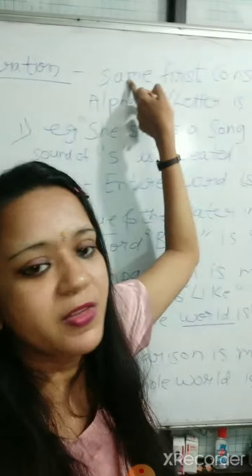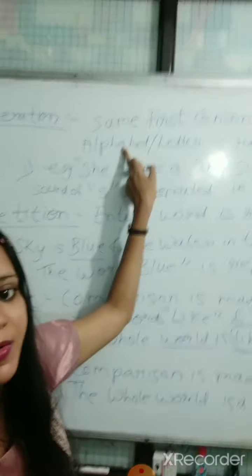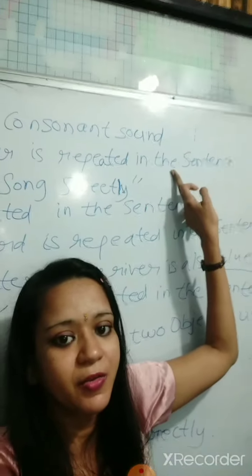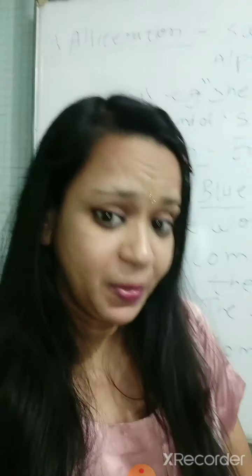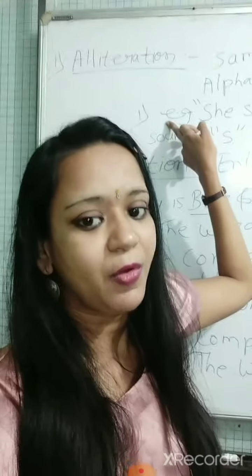Alliteration means what? The same first consonant sound is repeated in the sentence. For example, an alphabet or letter is repeated in the sentence. If the alphabet or letter is repeated in the sentence, then it is called alliteration. We will understand with the help of an example.